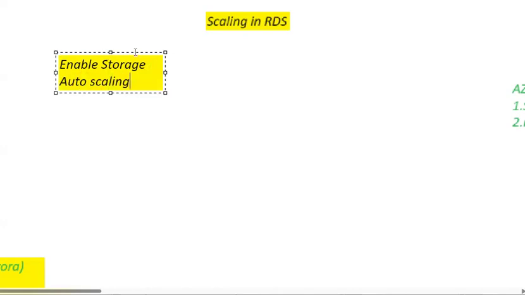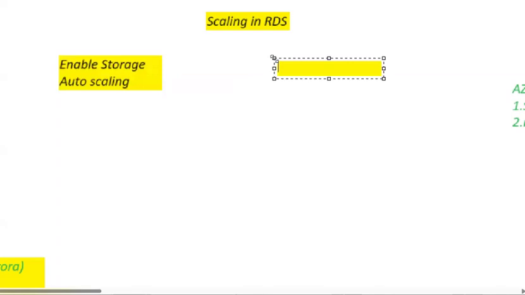Scaling in RDS: we do scaling for storage as well as compute. For storage, it is very simple. While creating, we just need to enable storage auto scaling, and that's it. Your storage will be automatically scaled.